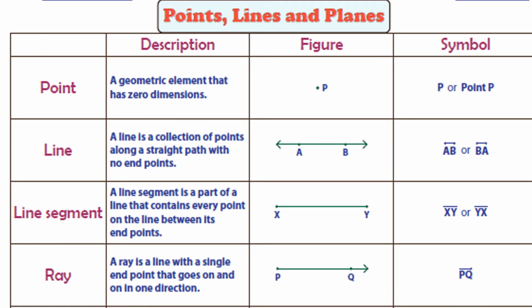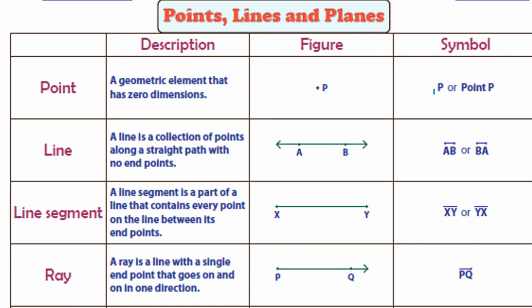Now let us recall points and lines. See here, a point is a geometric element that has zero dimension. Zero means no dimension, so a point has no dimensions. This is the figure we use to represent a point. Point P. How should we read it? Point P.